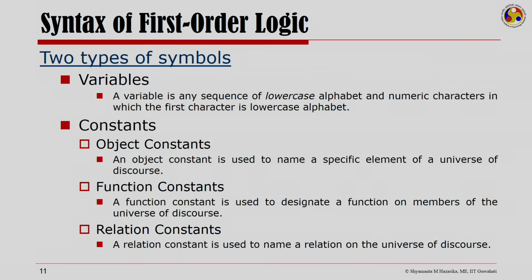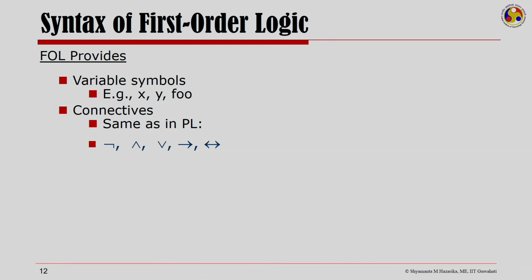Having introduced a couple of concepts from first order logic, let us now look at what the first order logic provides and what the user provides in order to understand a first order logic representation. The first order logic provides variable symbols. It provides connectives, same as in propositional logic. It provides the quantifiers, the universal and the existential quantifier.